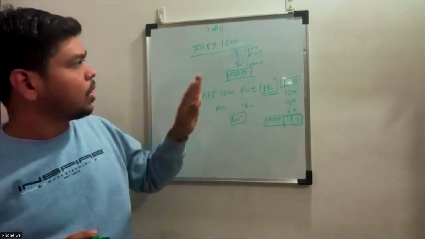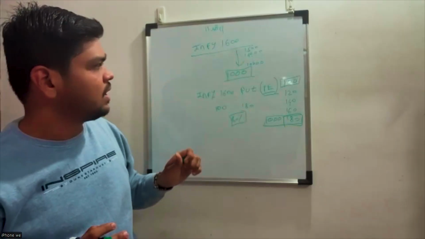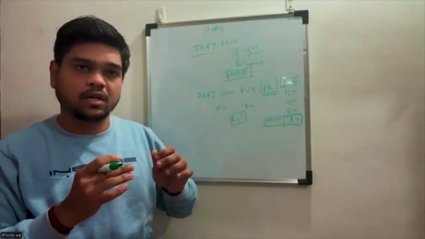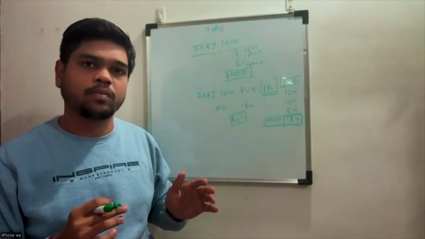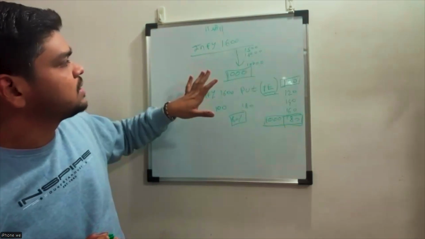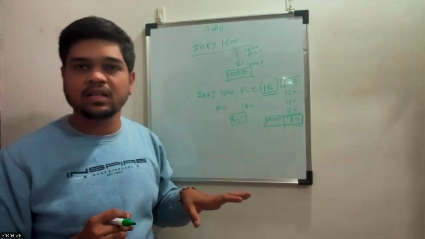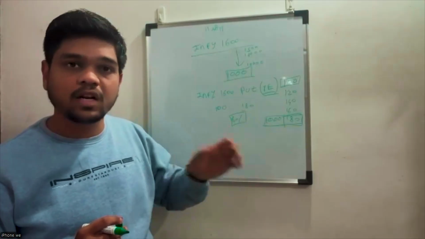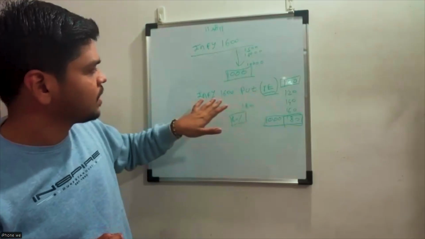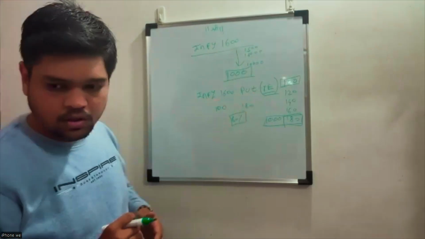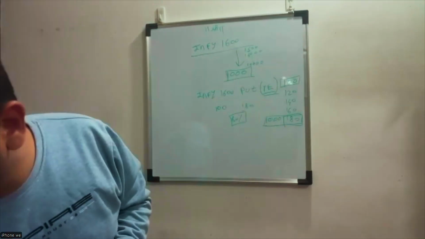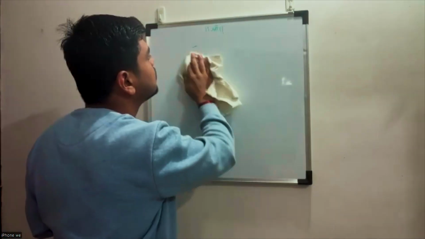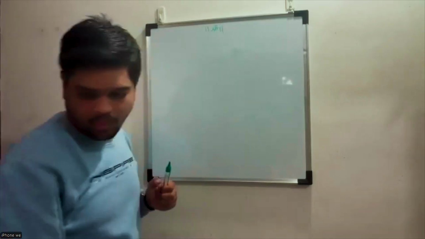So this is your call option and this is your put option. If the market is going up, you are bullish, or your analysis is showing that the stock price is going up, you purchase the call option. And if your analysis is showing that the price of that particular stock is going down, or you are bearish on that, you purchase the put option. So these are the two types, call side and put side. Then we have seen only buyers here.